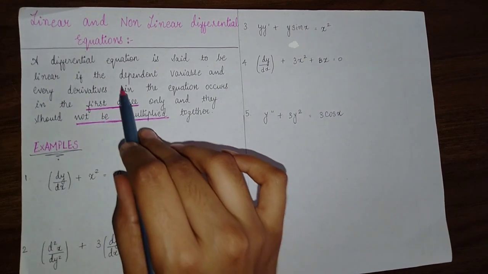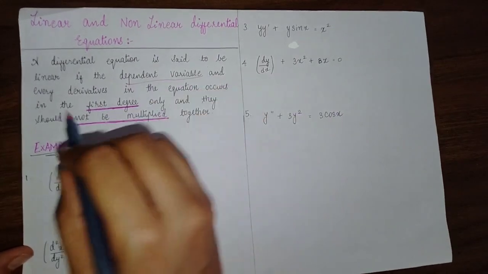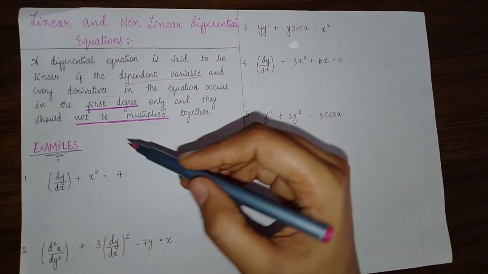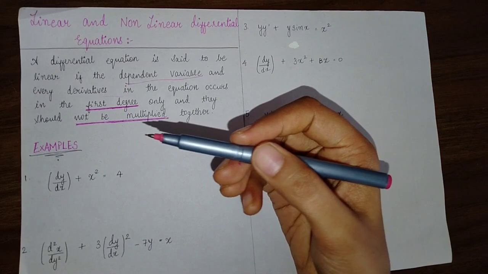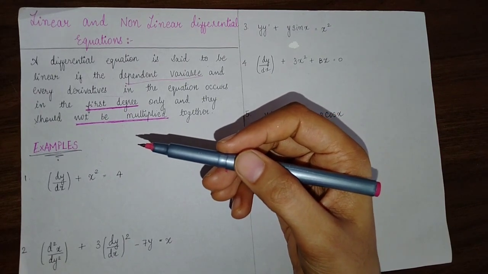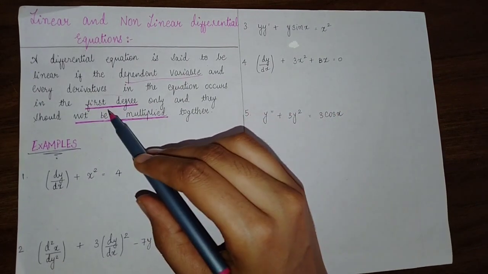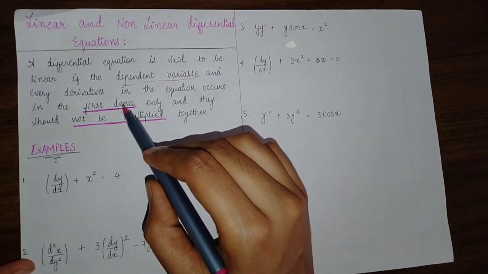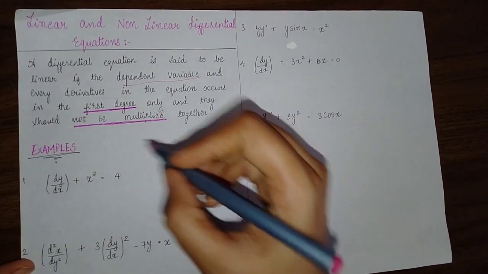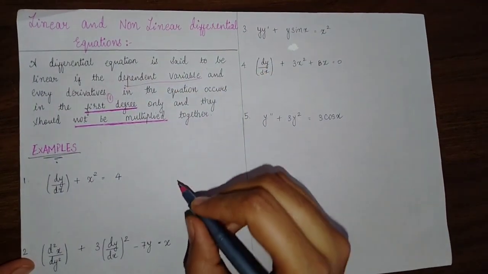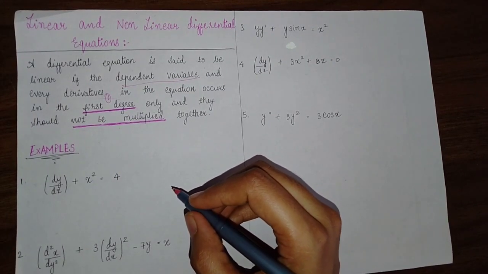Okay, the dependent variable as well as every derivative, that is dy by dx, d square y by dx square, anything that is there, they all should have degree 1. What should the degree be in the whole equation? It should be 1 only. Then only that equation will be a linear equation.